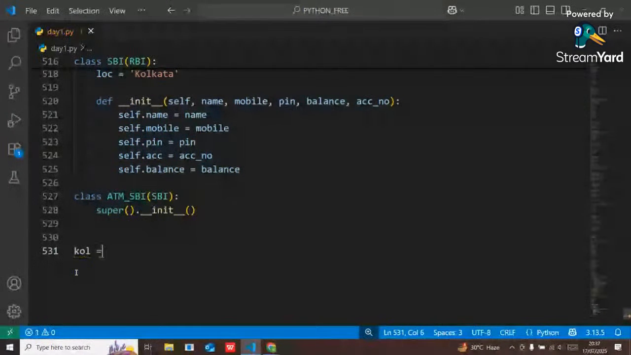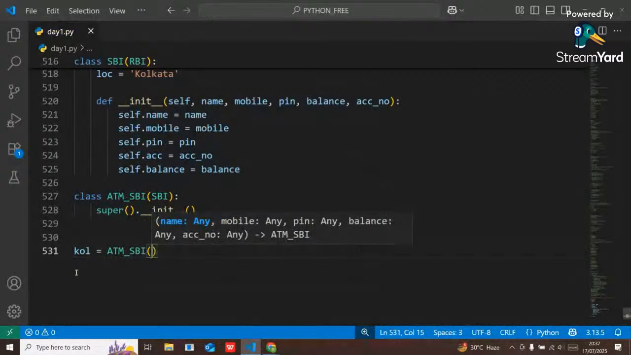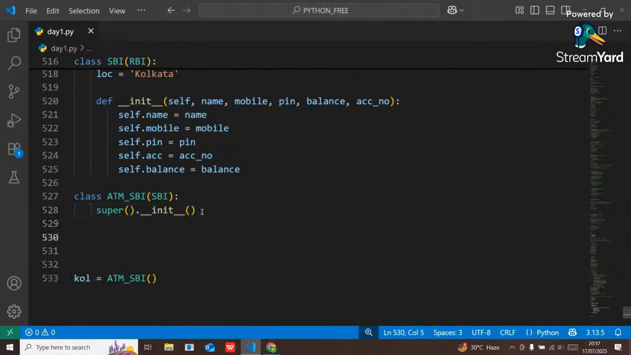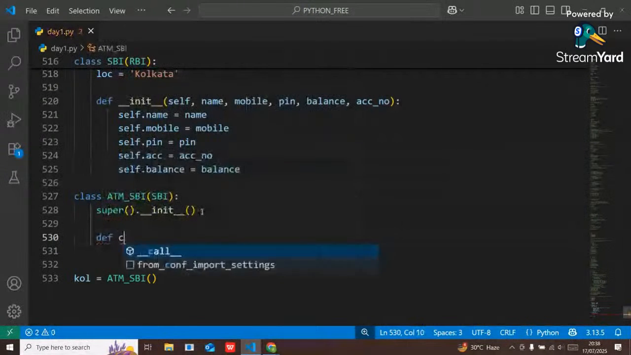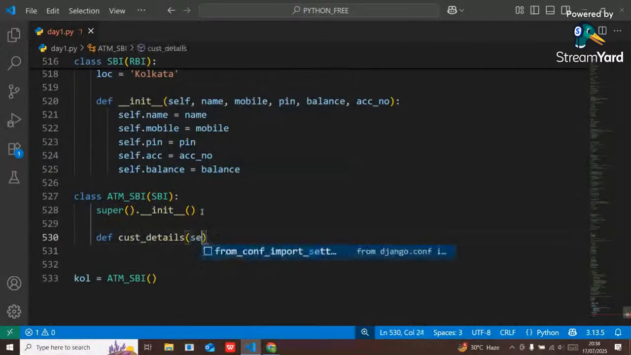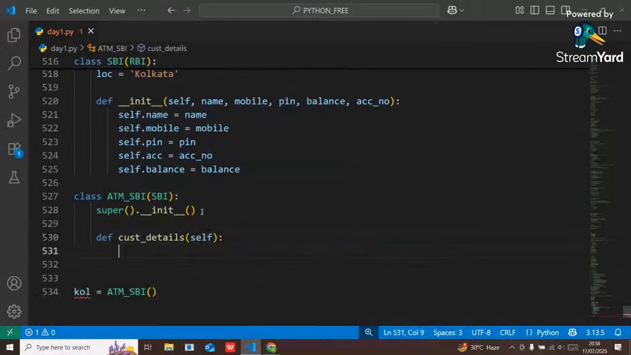Kolkata ATM. Okay, so ATM SBI. It will be created, no issue will be there. Suppose here also I want to create some methods called def customer details, self. Now I just want to print customer name and customer account number. That's it. Two things I want to print.